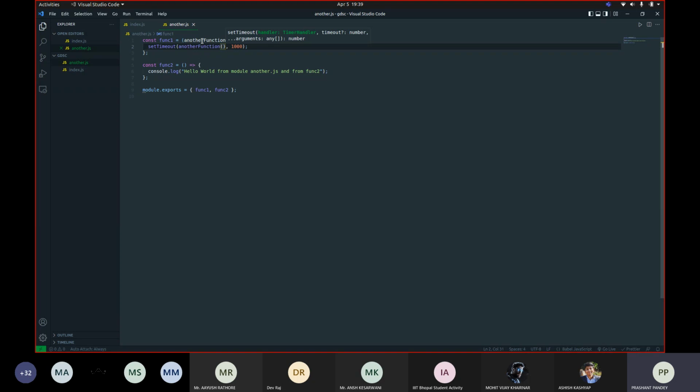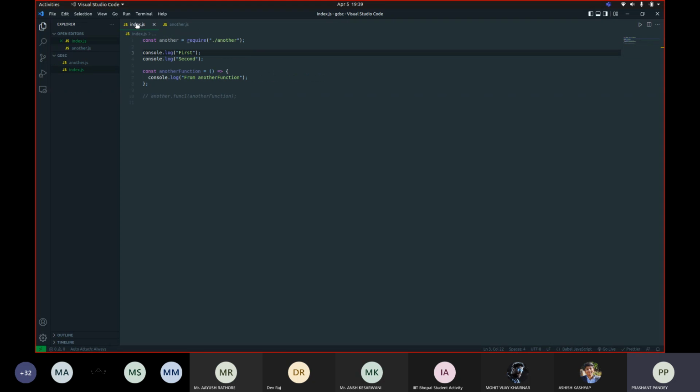For example, I want to execute this another function after 1000 milliseconds. This value is written in milliseconds, so maybe we should use 3000 milliseconds. So it's going to call this another function after 3000 milliseconds, which means 3 seconds.